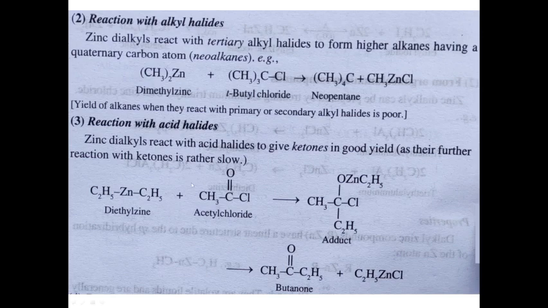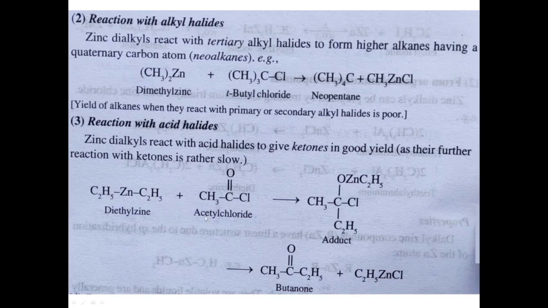Next is reaction with acid halides. So this kind of reactions also we have discussed when we talked about Grignard reagent. Zinc dialkyls react with acid halides to give ketones in good yield, as their further reaction with the ketones is rather slow. Okay, but in case of Grignard reagent, the ketones will form, and then that will form tertiary alcohol. But in this case, the ketones and dialkyl zinc reaction is very slow, and it is not actually taking place also. Okay, so diethyl zinc is shown here, C2H5 Zn C2H5.